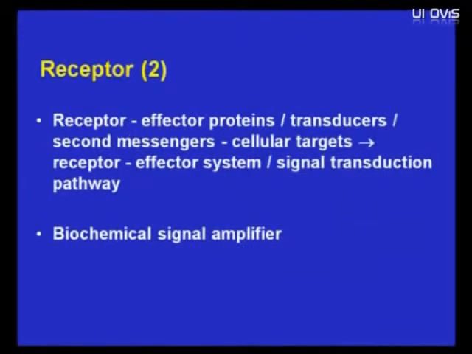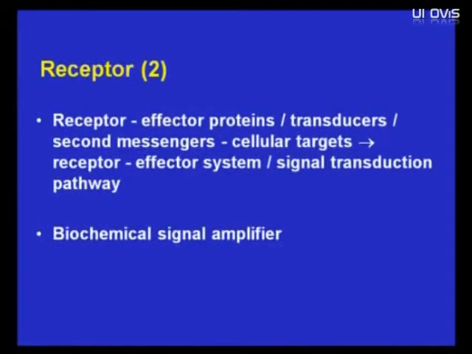So the receptor, effector proteins, transducers or second messengers are the effector system, which is called the signal transduction pathway or the biological signal transmission.